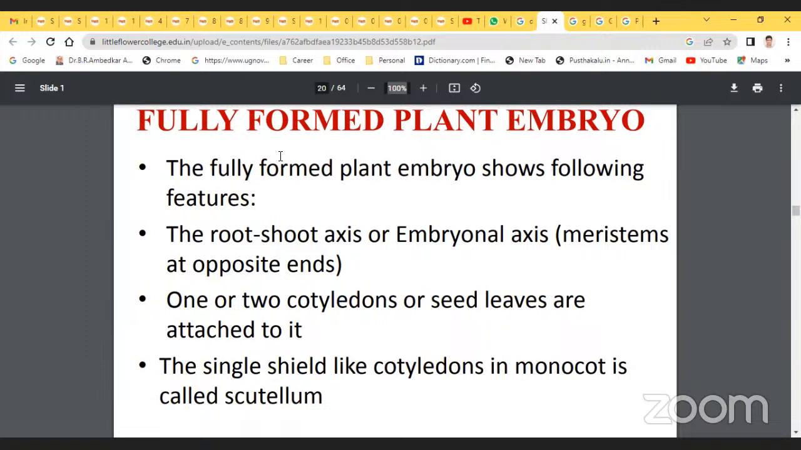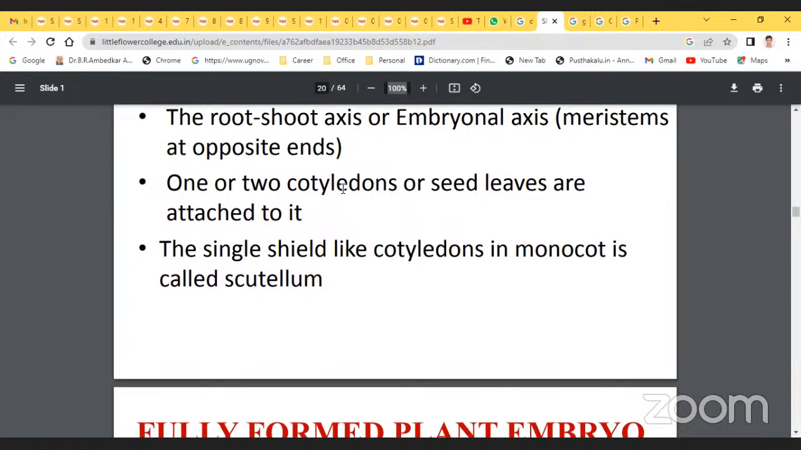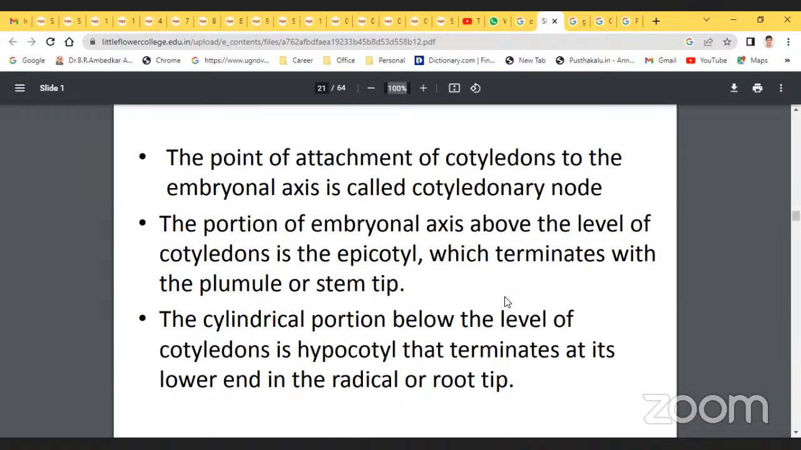Now the fully formed plant embryo has the following features. There is the root-shoot axis or embryonal axis, with meristems at opposite ends. One or two cotyledons or seed leaves are attached to it. The single shield-like cotyledon in monocots is called the scutellum. The point of attachment of cotyledons to the embryonal axis is called the cotyledonary node.